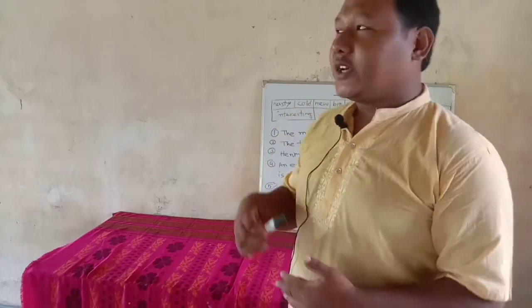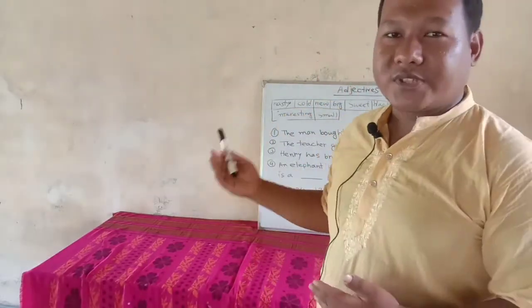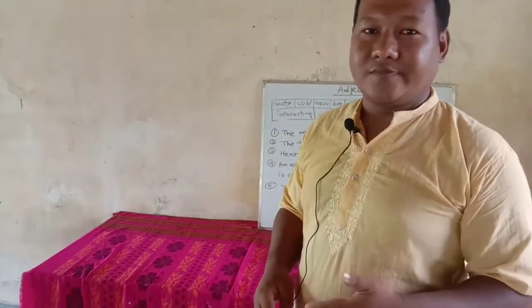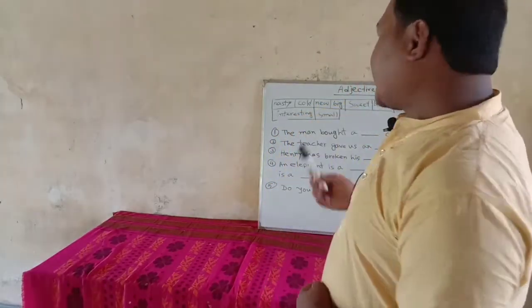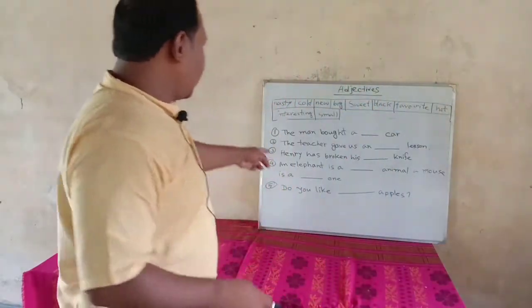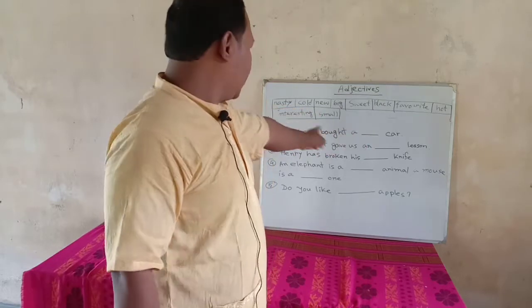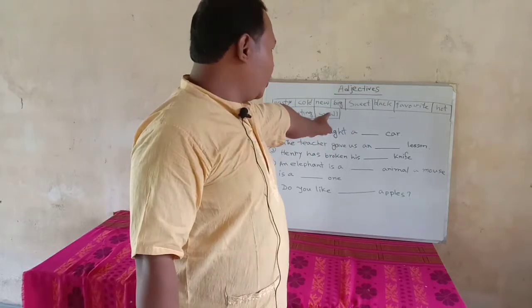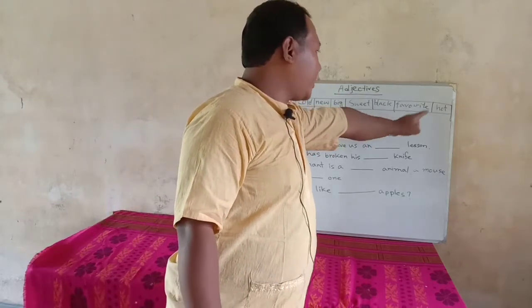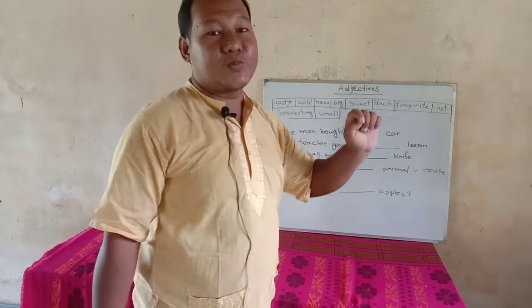Whatever it is, let us go for some exercise. Then it will be much easier for you to understand what an adjective is. So let us look at the board. Here we find some new words in the box: nasty, cold, new, big, sweet, black, favorite, hot, interesting and small.